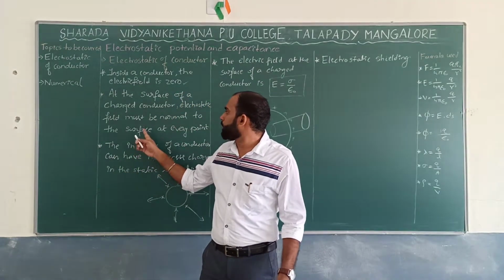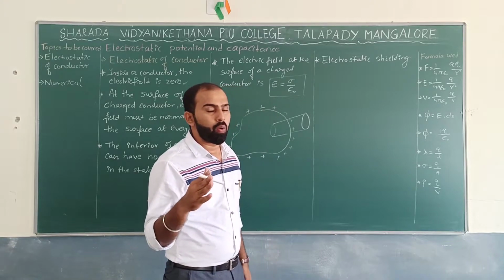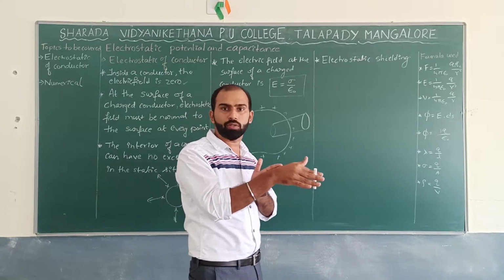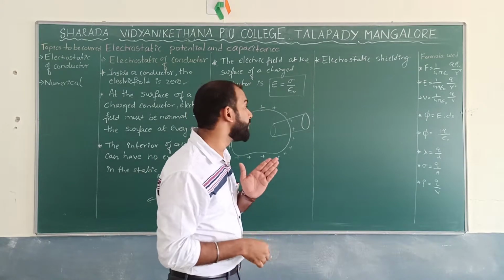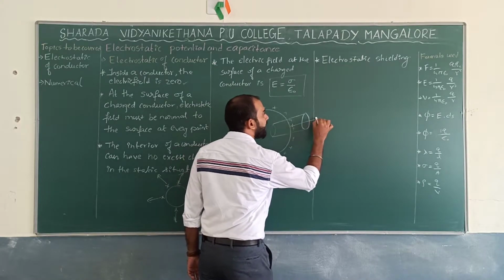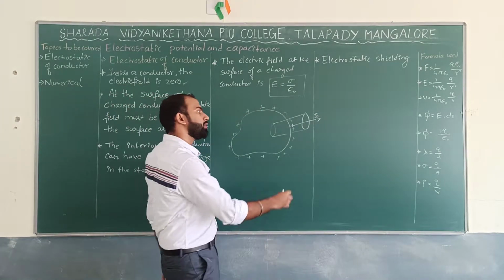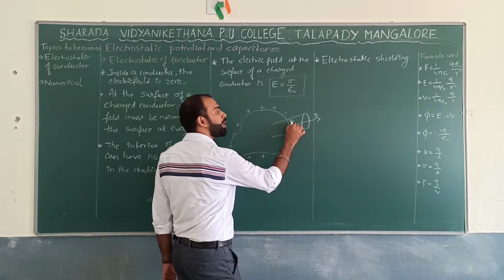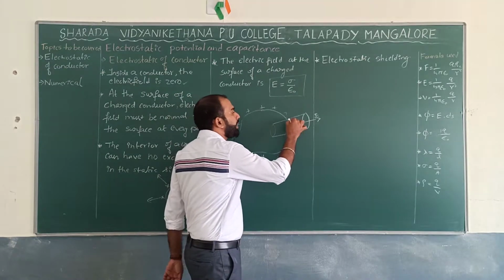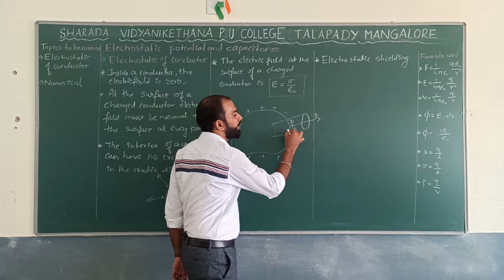Based on the previous discussion of the properties of electrostatics of a conductor, whether the direction of the electric field is normal to the surface or parallel to the surface, it should be normal to the surface. So can I say from this that the direction of the electric field is in this direction. Now your job is to find the electric field at this particular point P over here. Now this is the area which covers, let us say, this area.